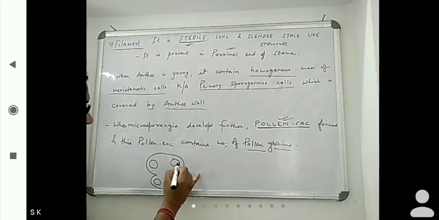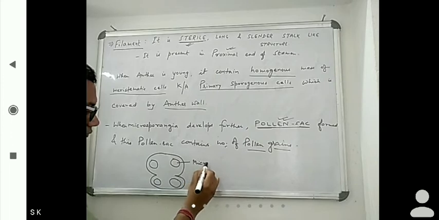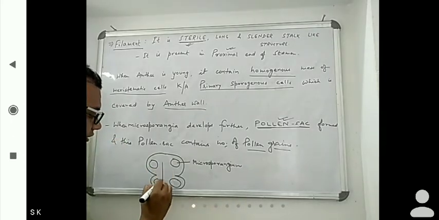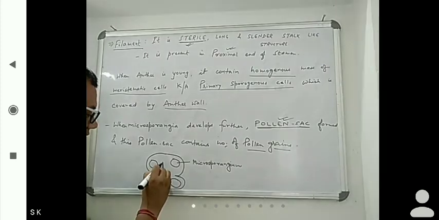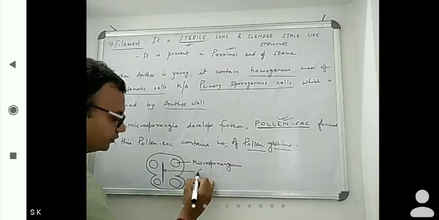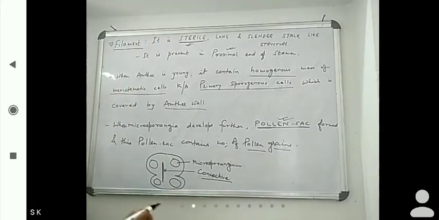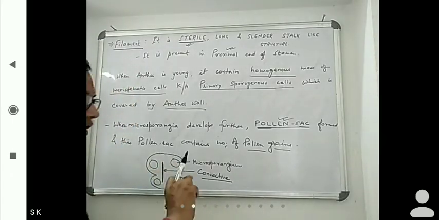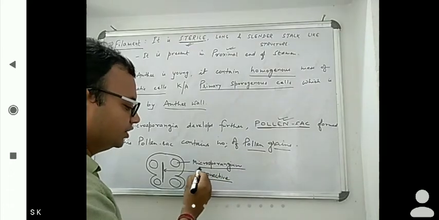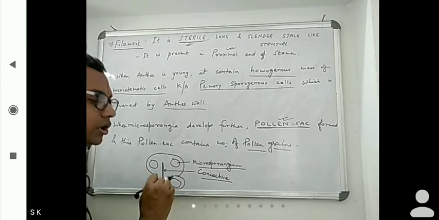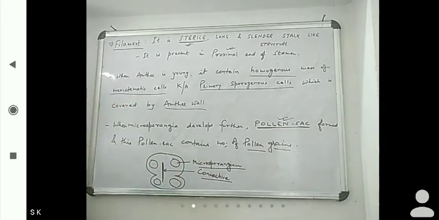These all are microsporangia. Inside the center they are connected with one tissue, which is known as the connective. Now we will see the structure of a microsporangium. We will discuss one microsporangium, and that will be applicable for all four microsporangia.